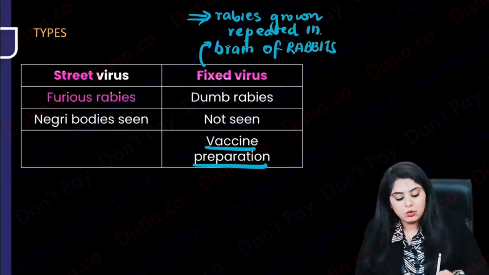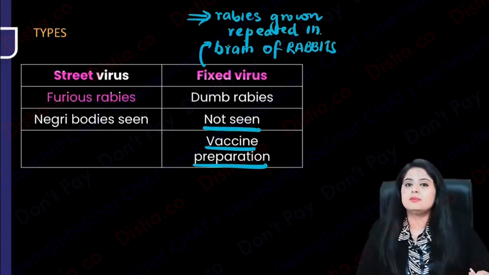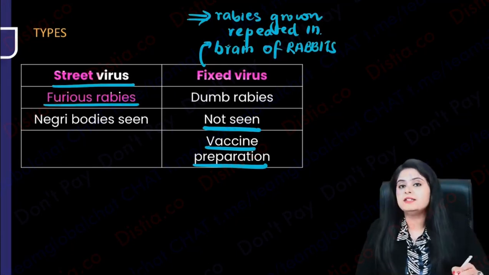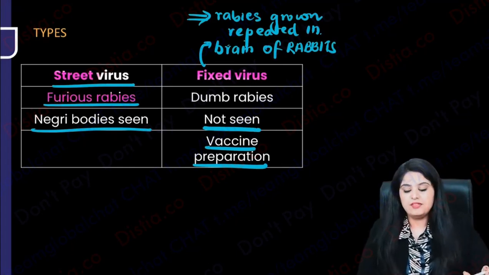So remember, over here you will not see, because it is used for vaccine preparation, this is not going to go and form any negri bodies. The street virus, which is street fight, that is furious, that causes furious rabies, that is going to go and cause negri body formation in the brain. This was just something you had to memorize.